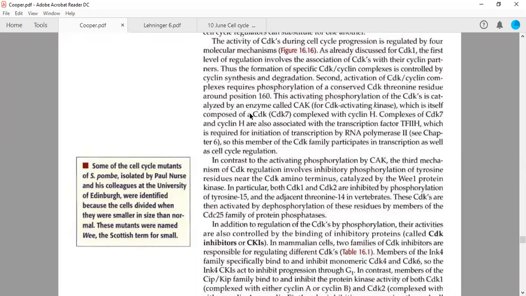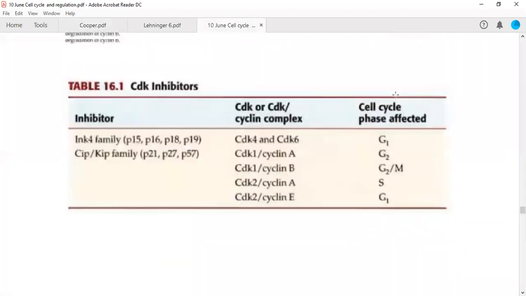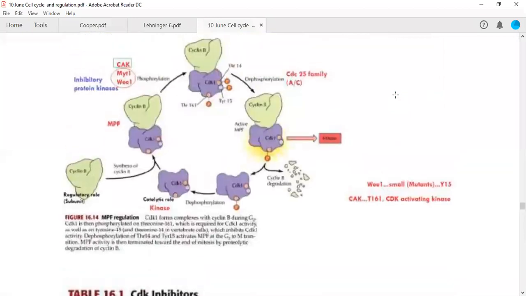So the first thing of regulation which is coming in the path of regulation is that CDK should be specifically bound to their partner cyclins. For example, CDK1 can bind with cyclin A or B, but to make maturation promotion factor or MPF, it should bind with cyclin B. So this is a regulatory role, regulatory subunit. This is a catalytic role or kinase activity. So the catalytic subunit and regulatory subunit are bound together. So this is the first kind of regulation which is going to take place in this particular pathway of regulation.